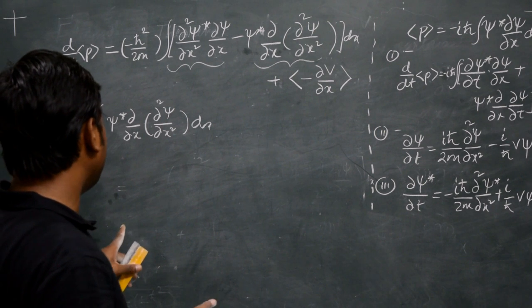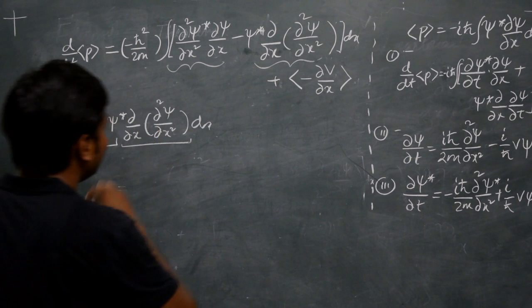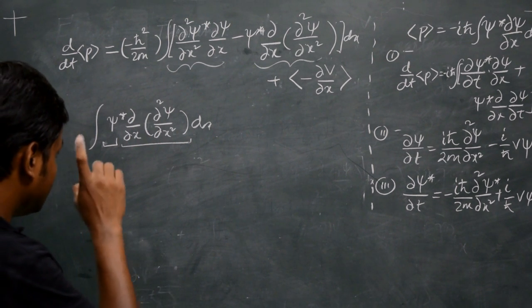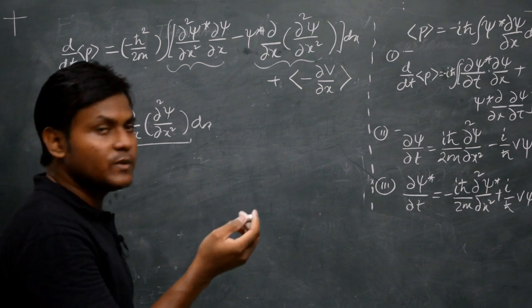Now let's see what we can do about it. This contains psi star, and this also contains del by del x of del square psi by del x square. So this can be separated by doing integration by parts.